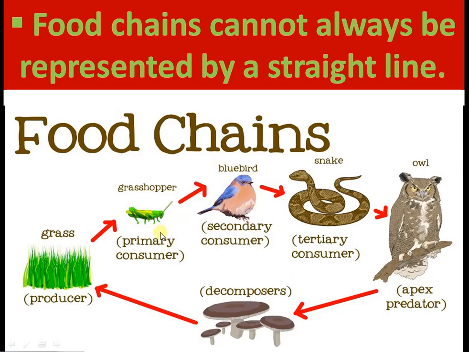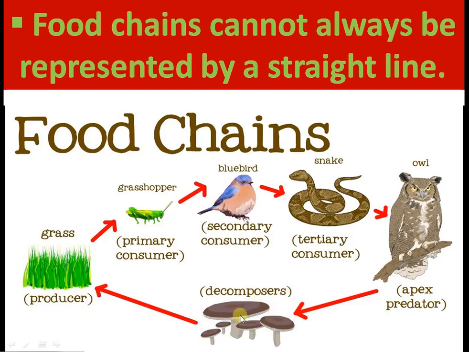Food chains cannot always be represented by a straight line. For example, the grass is eaten by a grasshopper. The grasshopper is eaten by a bluebird. The bluebird is eaten by a snake. The snake is eaten by an owl. The owl is decomposed by decomposers.